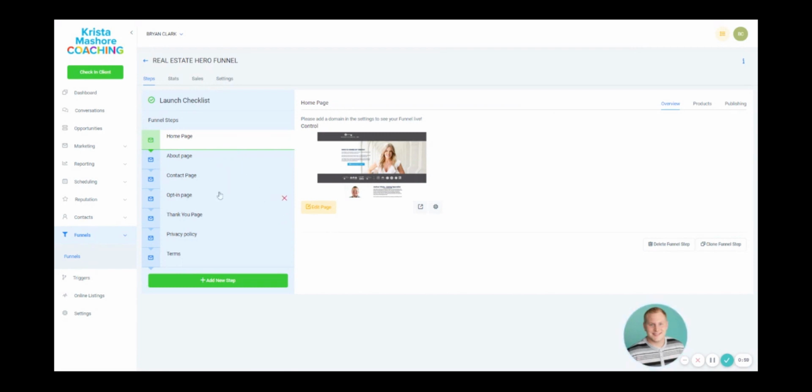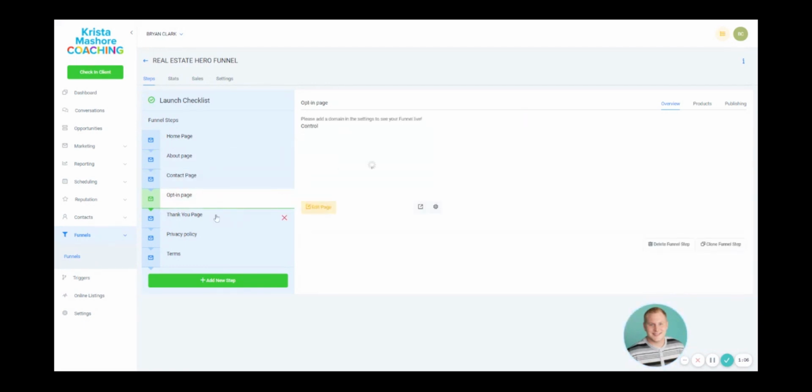So we can see that we have several different pages here that are already there for you. We've got a template for each page. You just got to go and customize this and make it your own. Now, in doing so, that customization may include updating color schemes, updating your logos, photos, changing the verbiage, the about me sections, giving more details on yourself and your team so that you can really position yourself to those buyers or sellers, whoever you're looking for.